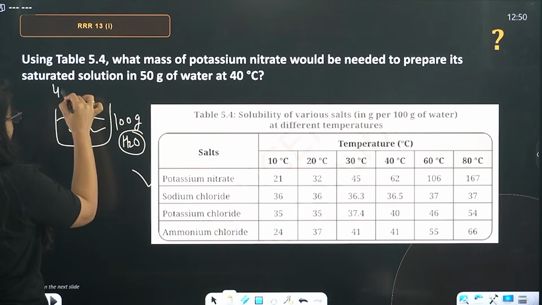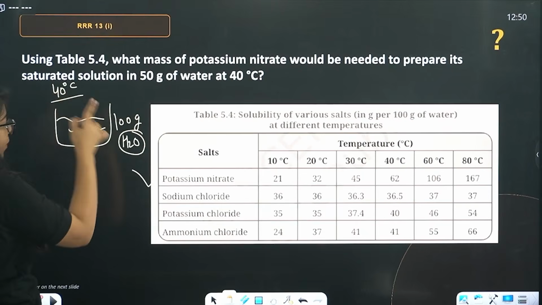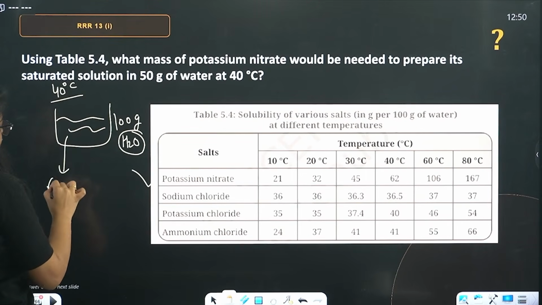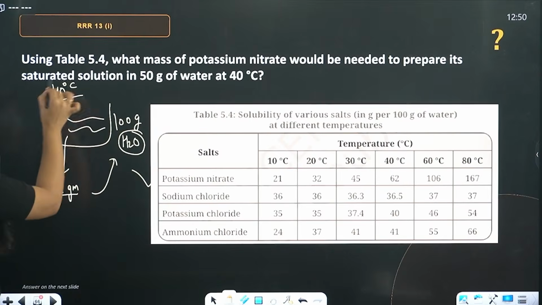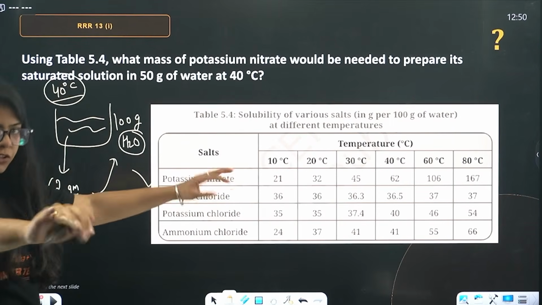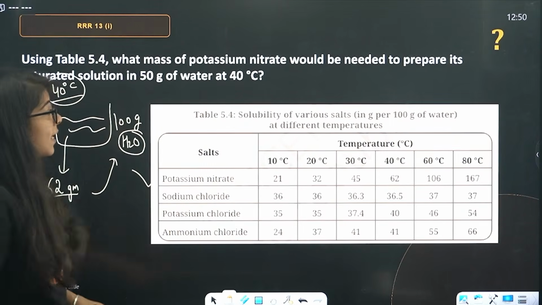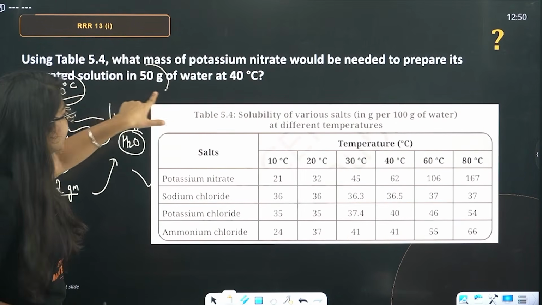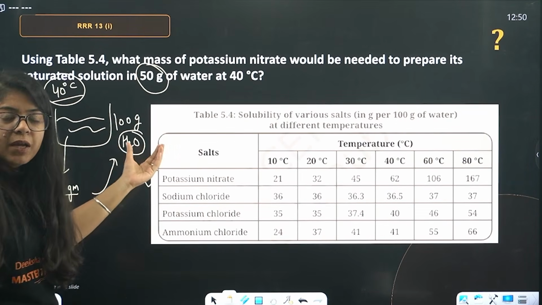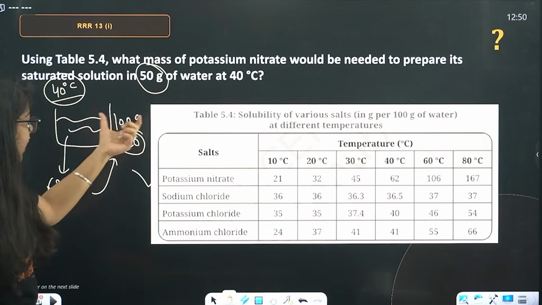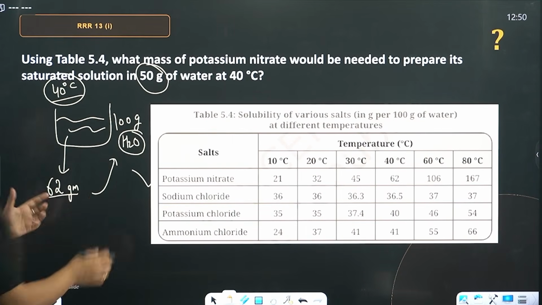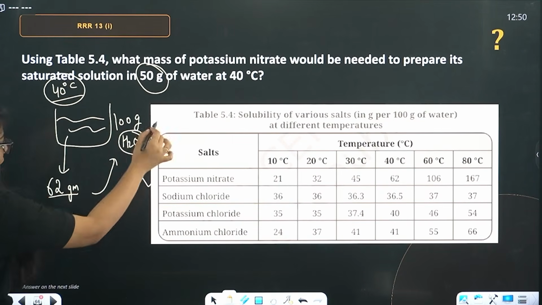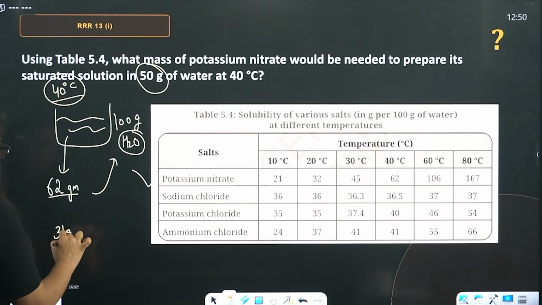But at 40 degrees Celsius, when you dissolve the potassium nitrate, you will get 62 gram of potassium nitrate in 100 gram of water at 40 degrees Celsius. Understood? They are asking, we want to make a saturated solution in 50 gram of water. This is 100 gram, it's 62 gram. In 100 gram, we have 62 gram of potassium nitrate. In 50 gram, how will you have? Just half it, right? 62 gram, 31 gram is the final answer.